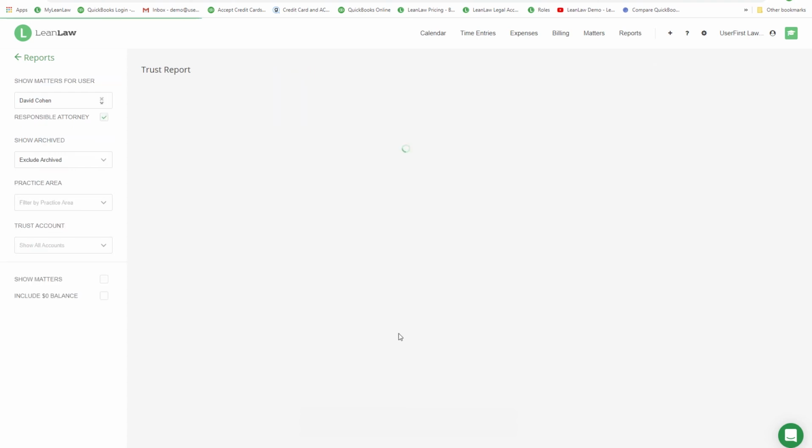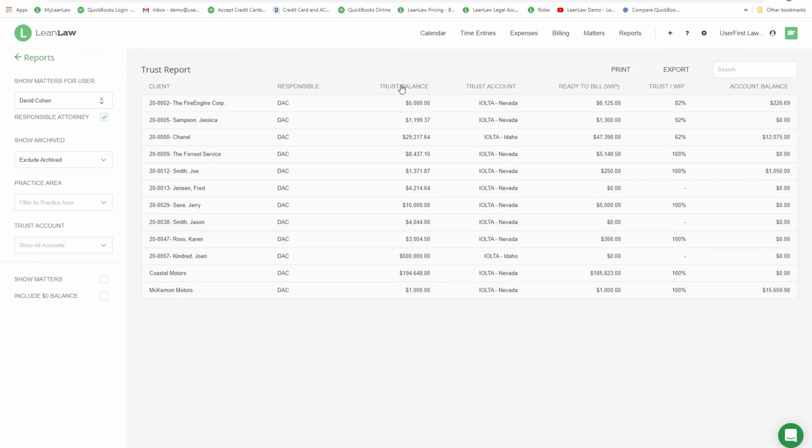In the trust report, you can see an immediate inventory of all the clients holding trust. You see the balance, the ready-to-bill amount, and the trust-to-WIP ratio. The 82% means that 82% of the ready-to-bill amount is covered by money in trust. So this trust-to-WIP ratio helps you understand what percentage of money owed by your client is already in trust.